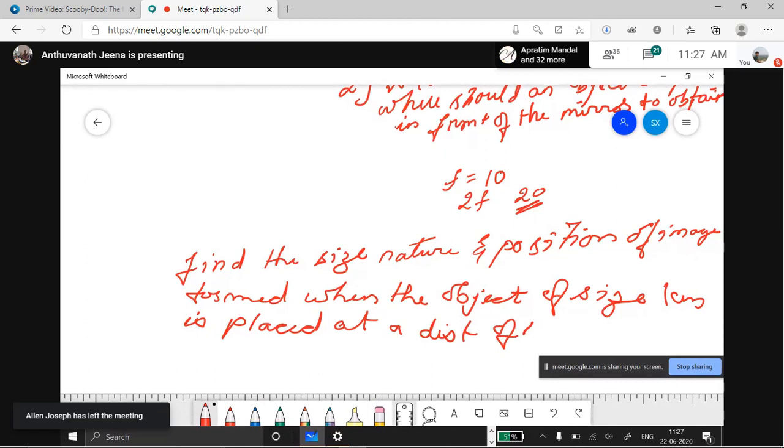Within bracket, F will be 10. The focal length of the mirror will be 10.